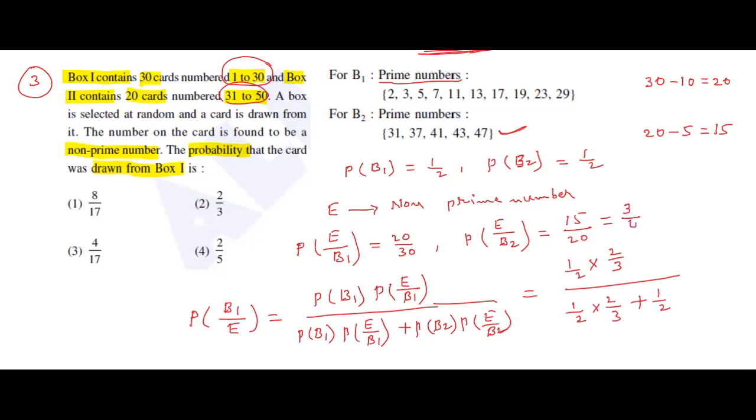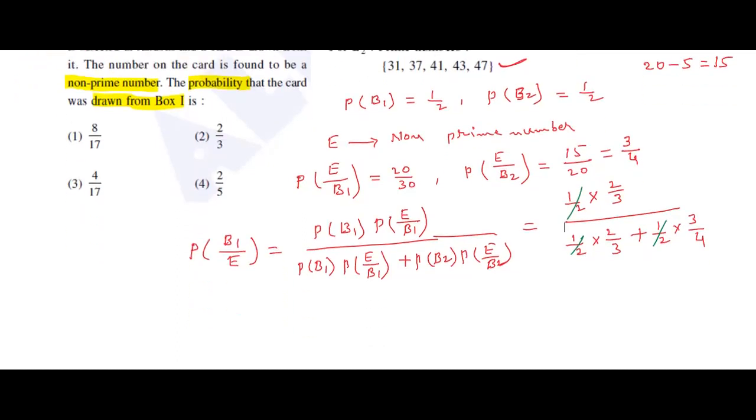5 3s are 15, 5 4s are 20. This is 3 by 4. And in the denominator, observe that 1 by 2 is common. Take it common and cancel it. Remaining, what is the numerator? 2 by 3. Denominator: 2 by 3 plus 3 by 4.